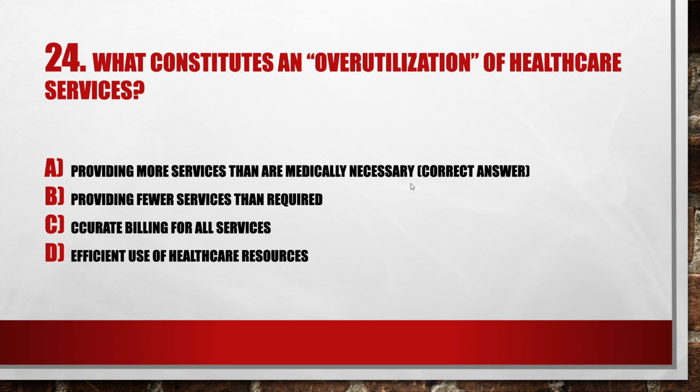Next question, what constitutes an overutilization of healthcare services? Option A, providing more services than are medically necessary. Option B, providing fewer services than required. Option C, accurate billing for all services. Option D, efficient use of healthcare resources. And providing more services than medically required is the right option. So option A, providing more services than are medically necessary.